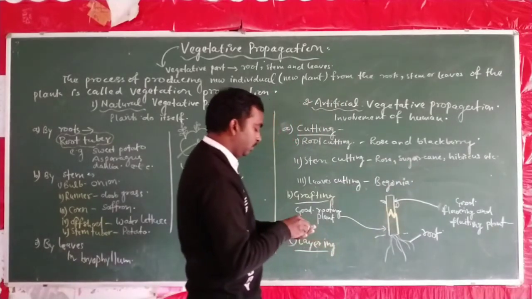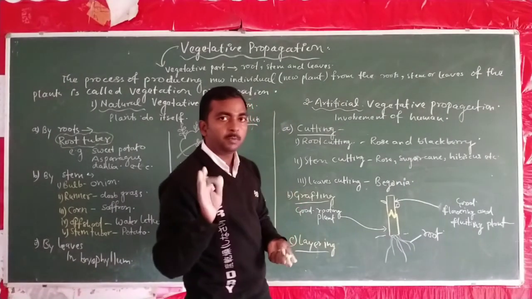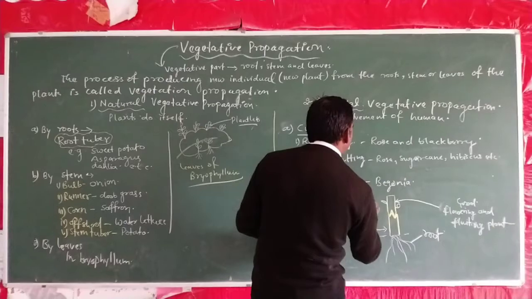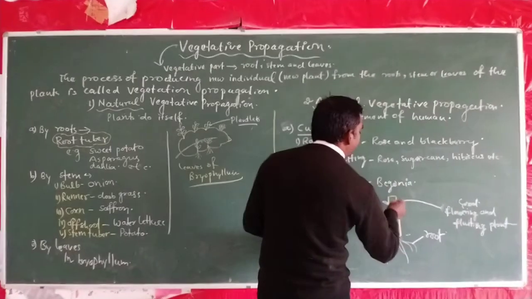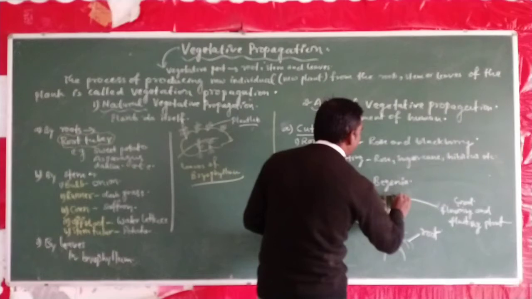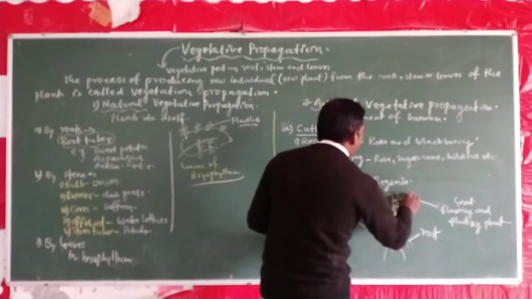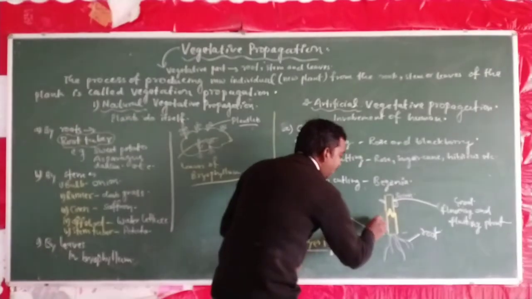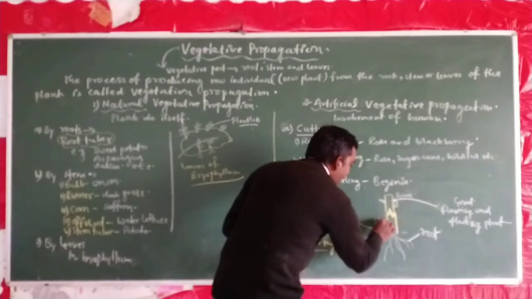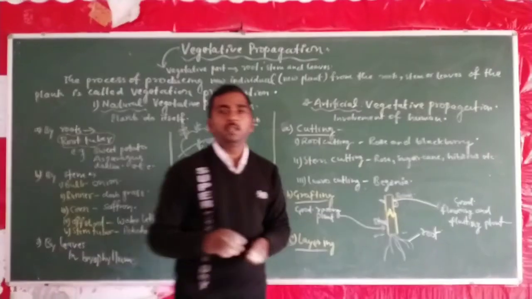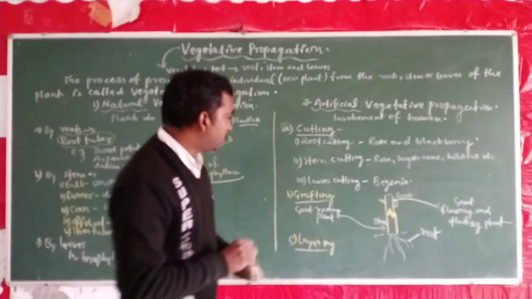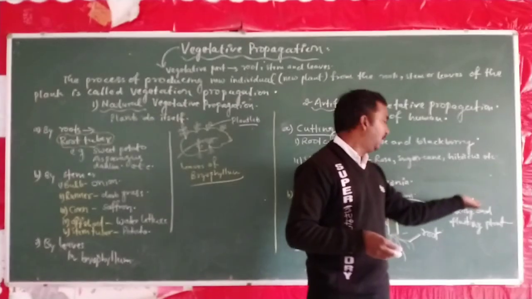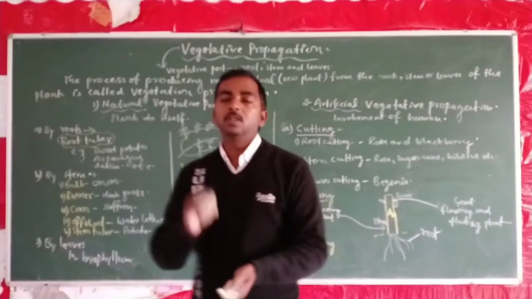So these two parts of the plant are named specially. First, which is responsible for the shoot system, is known as scion, while the portion that bears root in the grafting technique is known as stock. So there is a combination of stock and scion. So stock is the portion that has good rooting, while the scion is the portion of the plant that has good flowering and fruiting.